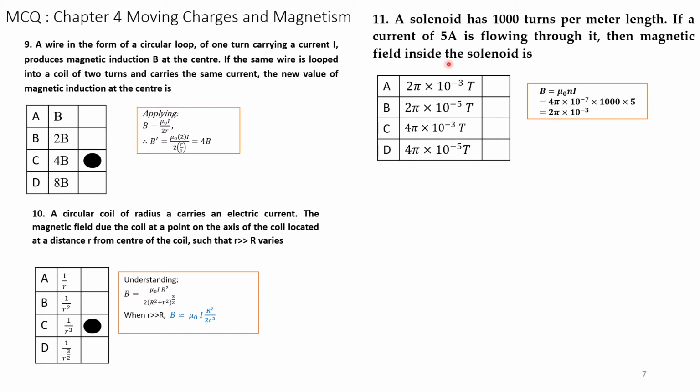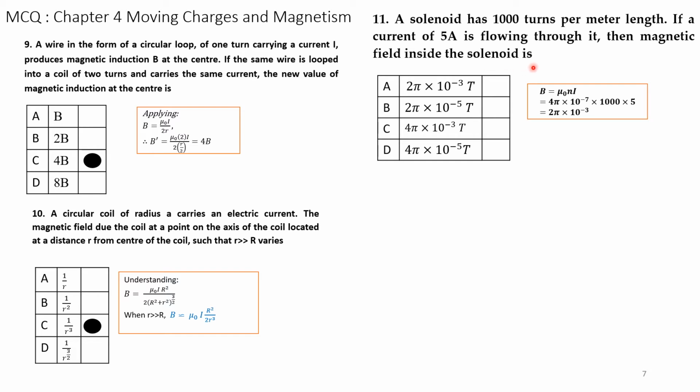Question number 11. A solenoid has 1000 turns per meter length. That is, in 1 meter we have made 1000 turns. N is equal to 1000. If a current I of 5 amps is flowing through it, then the magnetic field inside the solenoid is,